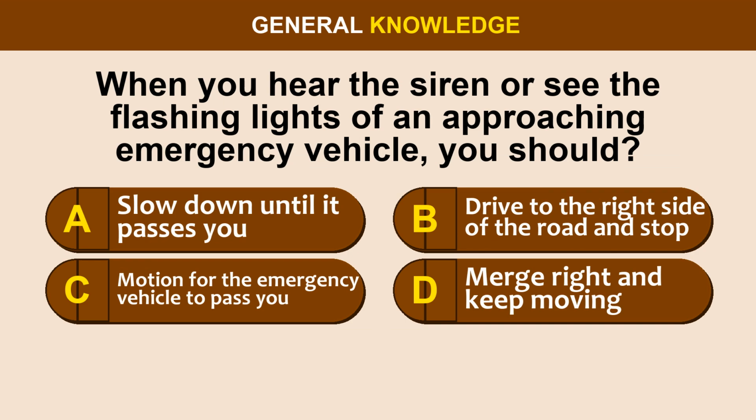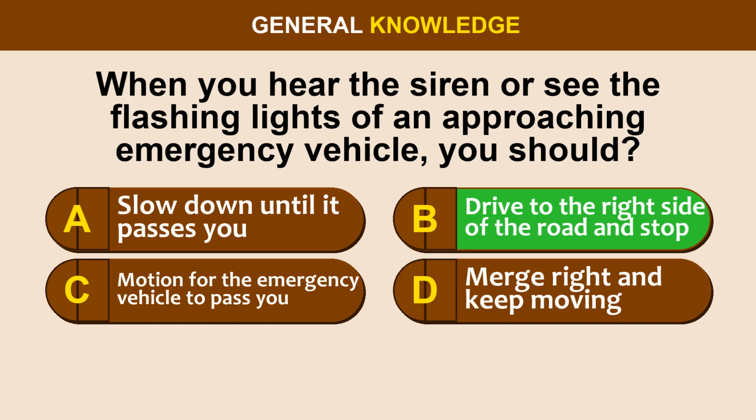Question 22. When you hear the siren or see the flashing lights of an approaching emergency vehicle, you should: option A, slow down until it passes you. Option B, drive to the right side of the road and stop. Option C, motion for the emergency vehicle to pass you. Option D, merge right and keep moving.